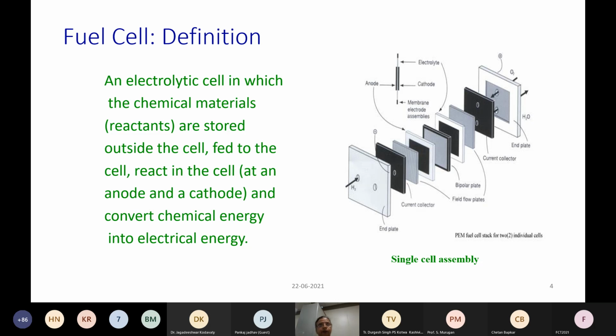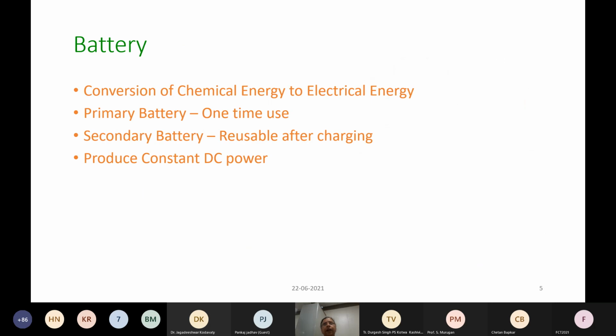And when they are fed into the anode and the cathode of the cell, they react and convert this chemical energy into electrical energy. So the moment we talk about a fuel cell or any energy device, the first thing that comes to our mind is a battery actually. So we have to know how it is different from a battery.